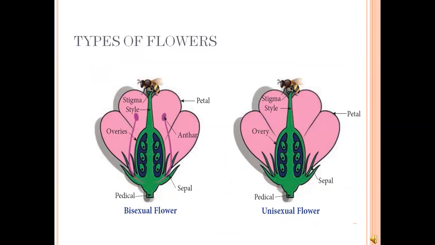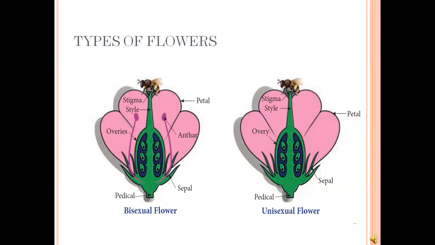Bisexual flowers have all four floral parts. Corolla, stamens and pistils are present in bisexual flowers. Next one, if any of these four whorls is missing, that is the four whorls: calyx, corolla, stamen and pistil, then these flowers are called incomplete flowers. Incomplete flowers are unisexual flowers. Second picture is unisexual flowers.